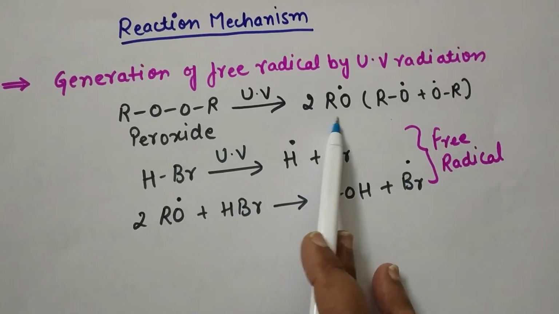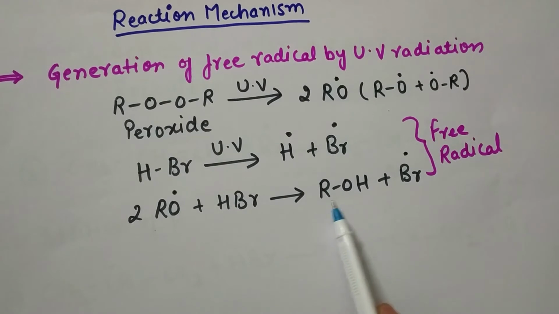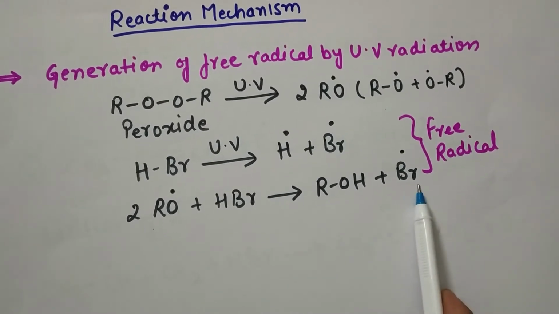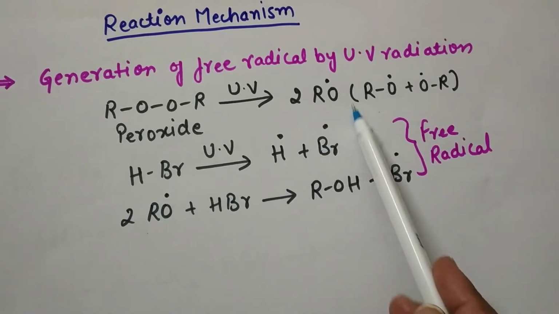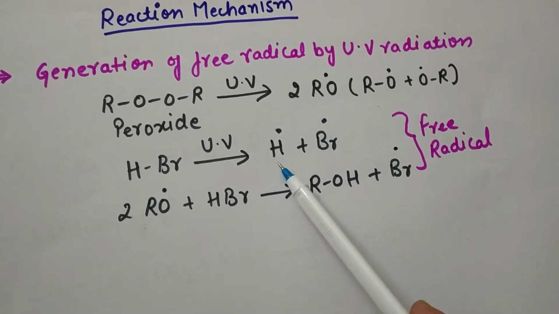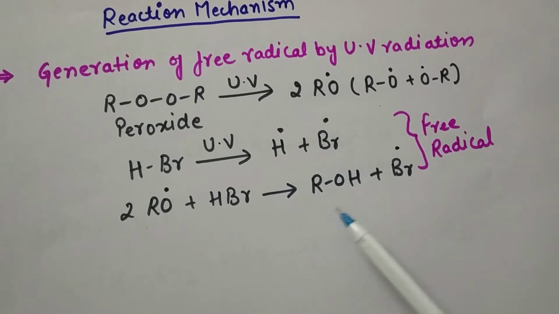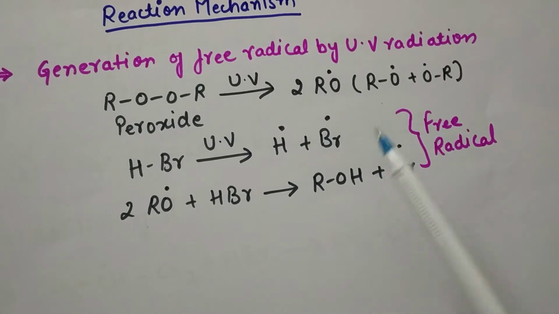When the RO free radical reacts with HBr, it will form one alcohol and a bromine free radical is generated. So this is the first step where different types of free radicals are generated. This is peroxide free radical, this is hydrogen free radical, bromine free radical, one alcohol, and again bromine free radicals are generated.